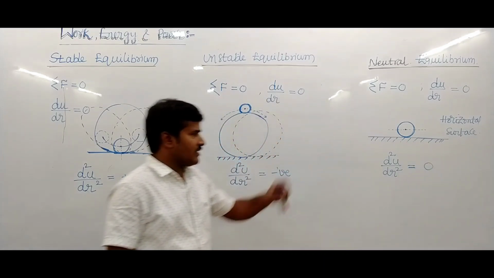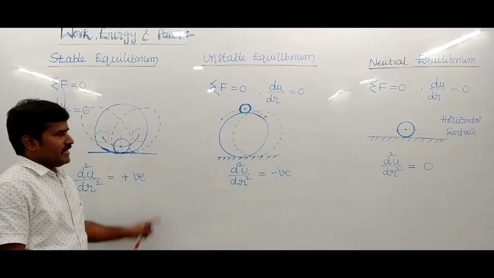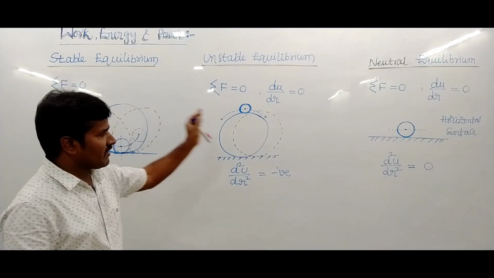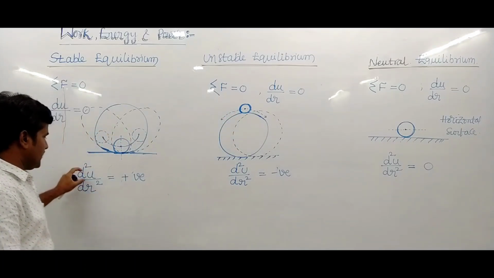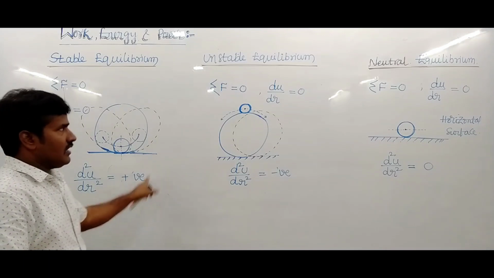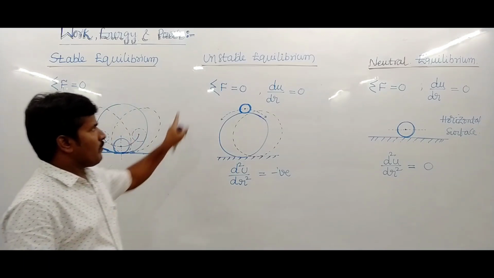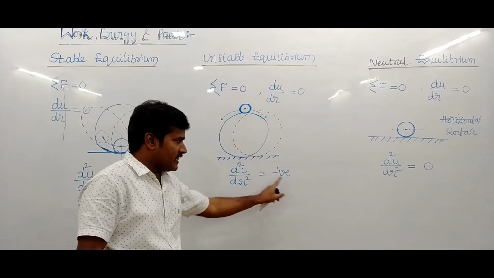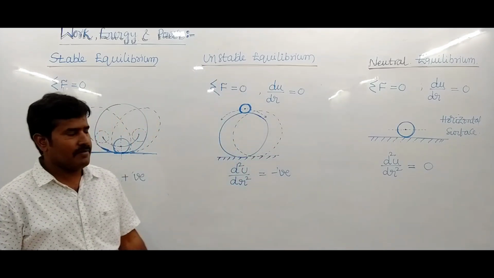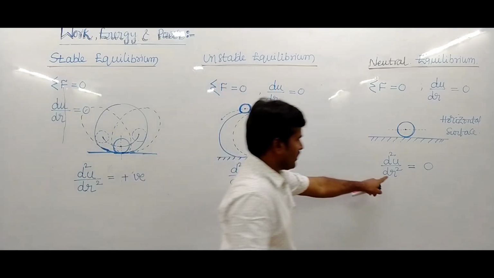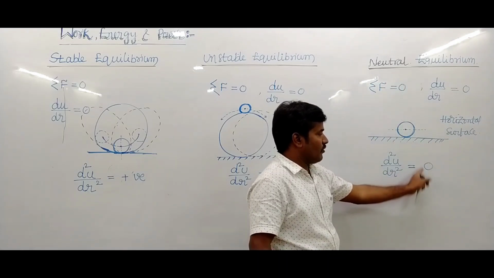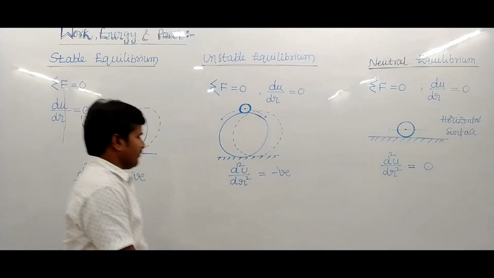So that means, for the types of equilibrium: if the potential energy double derivative is positive, it is stable equilibrium. If the potential energy double derivative is negative, it is unstable equilibrium. If the potential energy double derivative is 0, it is neutral equilibrium.